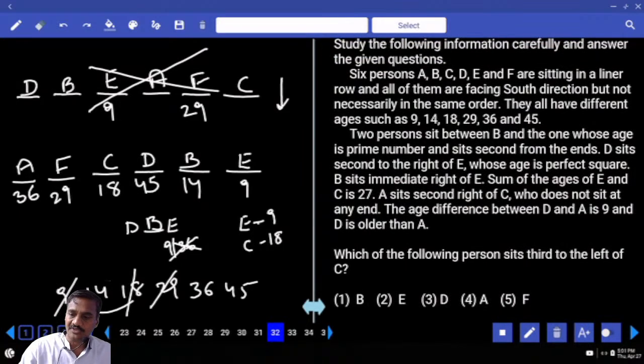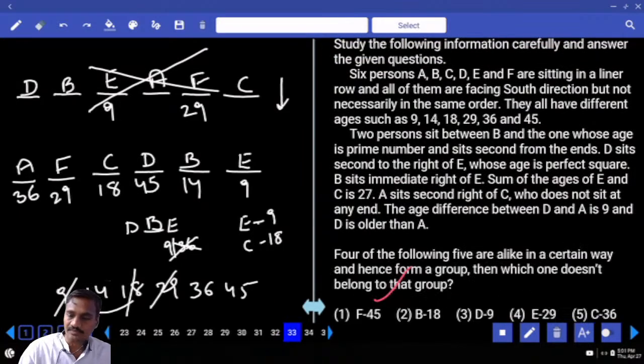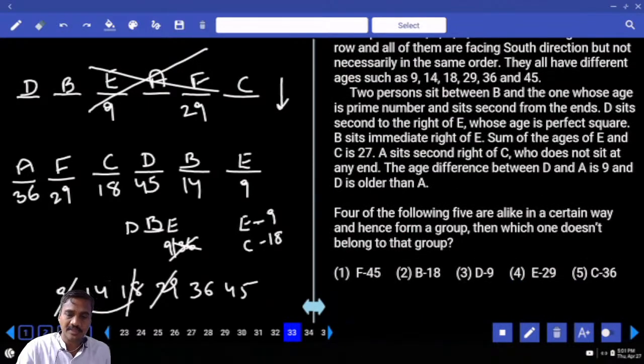Then, which of the following persons sits third to the left of C? Third to the left of C is E, so choice 2. Now for the next question, four out of the following: F and 45, there is one person. B and 18, there is one person. D and 9, there is one person. E and 29, we have three persons, so choice 3.